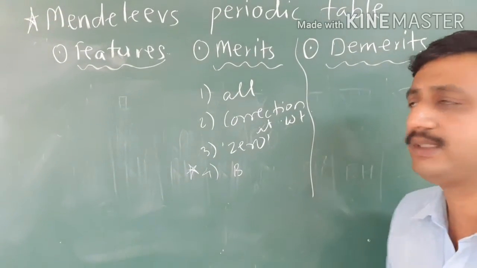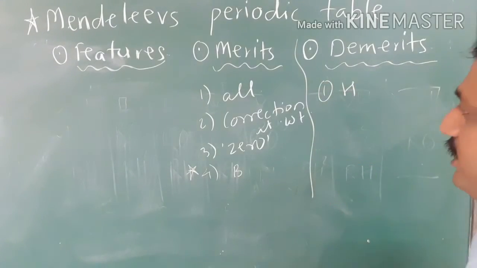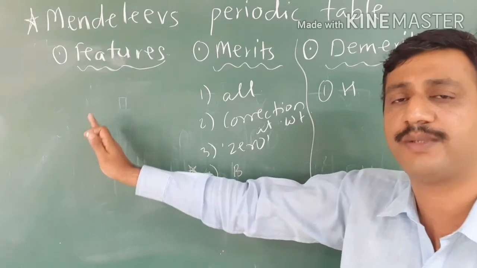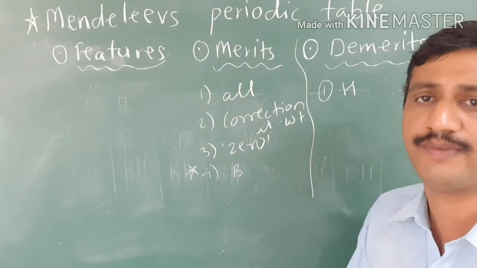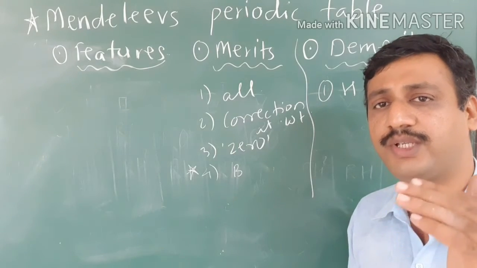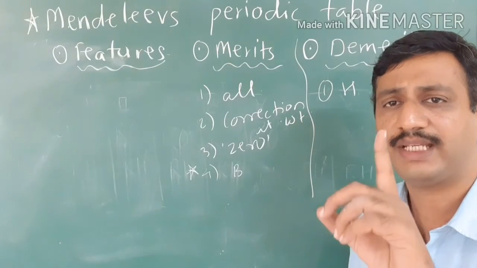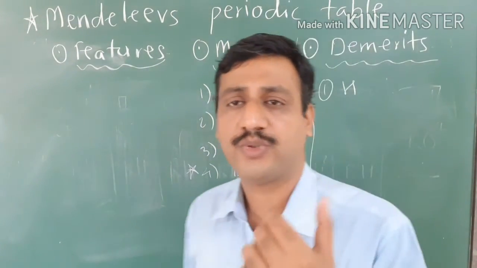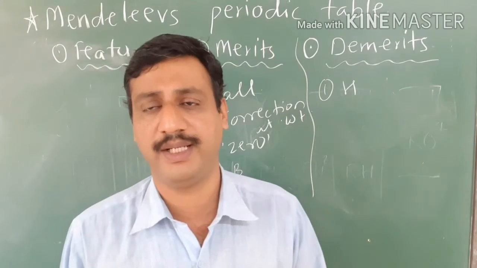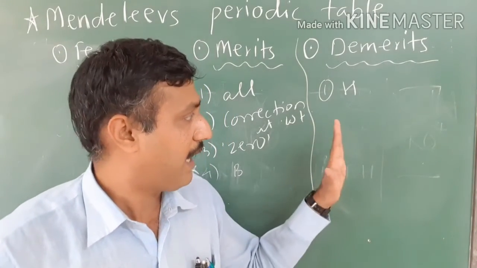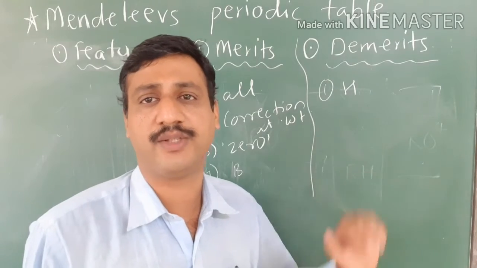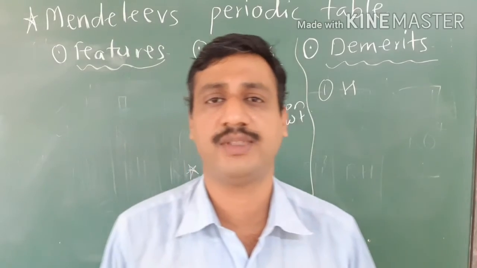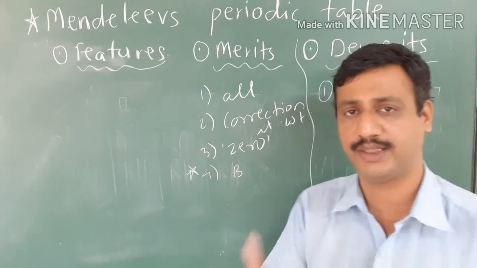The first demerit is that there is an ambiguity in the position of hydrogen. Mendeleev kept hydrogen in the first group, but hydrogen shows some properties of the first group and some properties of the seventh group. In the seventh group there are fluorine, chlorine, bromine, iodine, which are electronegative and are short of one electron. So hydrogen is also short of one electron to complete its duplet. So that's why hydrogen shows properties of first as well as seventh group elements, and it was placed by Mendeleev in the first group. So there was an ambiguity about the position of hydrogen. This is the first drawback.